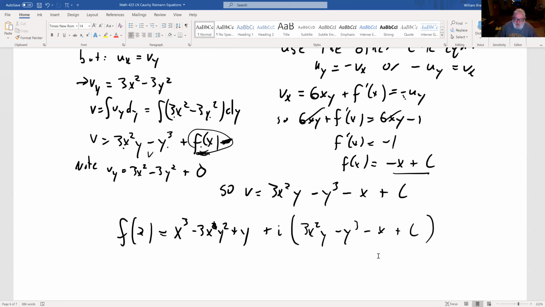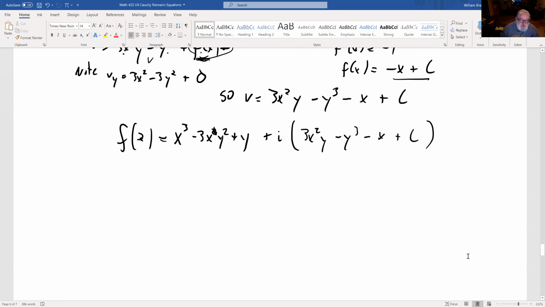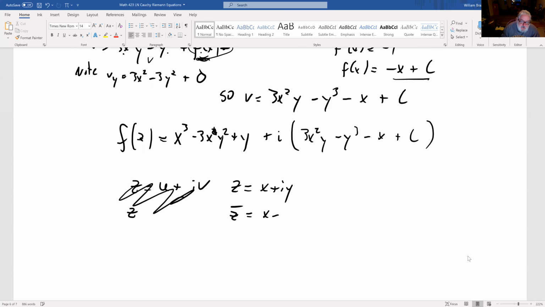Can you figure out exactly what that function is? You can. It's tedious. Keep in mind that z equals x plus iy, and z bar equals x minus iy. So z plus z bar, if you add those together, is 2x. z minus z bar, if you subtract them, you get 2iy.